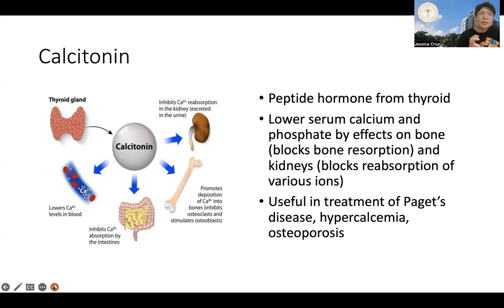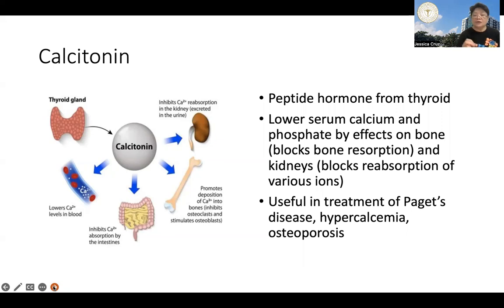No? So what we use for therapy of certain conditions will be the calcitonin derived from salmon, no, yung isda. Kasi salmon calcitonin has a half-life of as long as 50 minutes, no? So this is what is being used in certain clinical conditions, no? Now, calcitonin will mainly lower serum calcium and phosphate by its effect on bone, no?